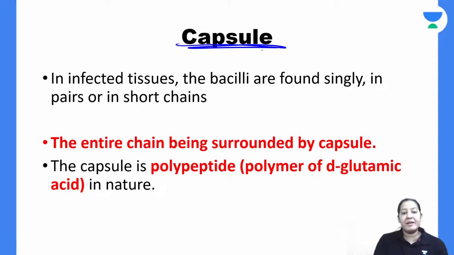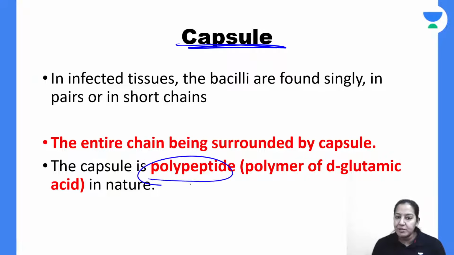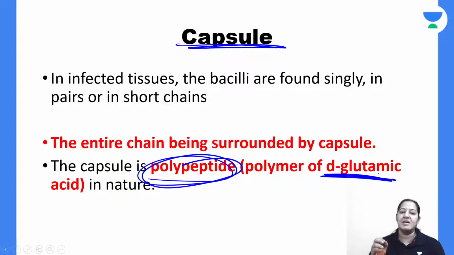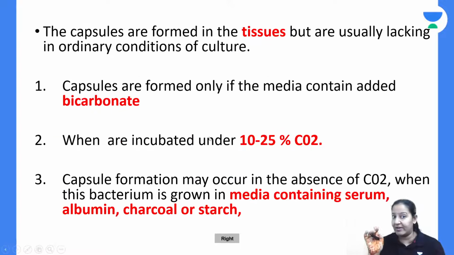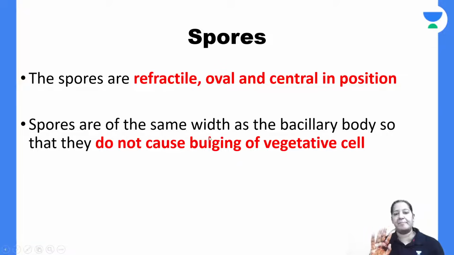Capsule is present, but the capsule is not polysaccharide. Usually the capsule is polysaccharide, but here the capsule is polypeptide. If it is a polypeptide, name the amino acid of which it is a polymer. The amino acid is D-glutamic acid. So it is a polymer of D-glutamic acid. Capsule is polypeptide, not polysaccharide. That is the main point in the capsule.